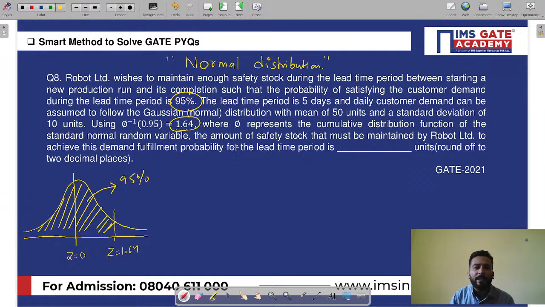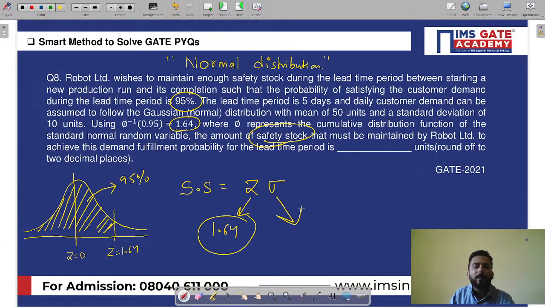Now what he's asking is the safety stock. My dear friends, you know now that safety stock is given by Z sigma. What is Z? His Z is already given as 1.64. Everyone knows this. And what is sigma? Sigma is the standard deviation during lead time.